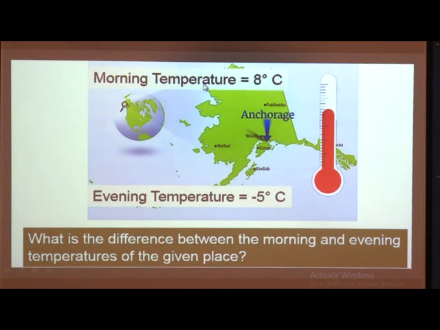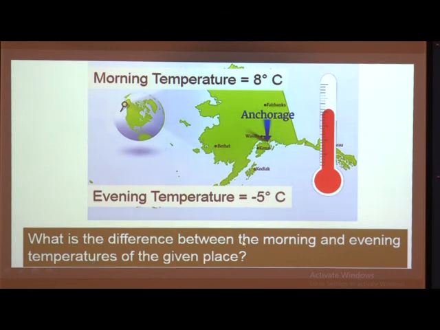The morning temperature of this city is 8 degrees centigrade. And the evening temperature of this city is minus 5 degrees centigrade. Okay. Means in morning it is 8 degrees centigrade, that is above the 0 degrees centigrade, and evening it is below 0 degrees centigrade, that is minus 5 degrees centigrade.